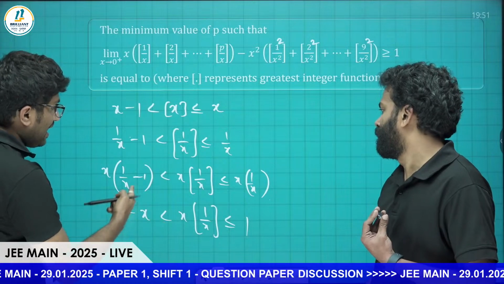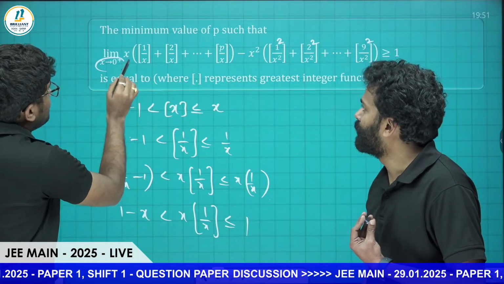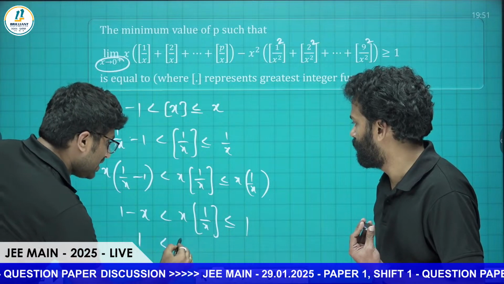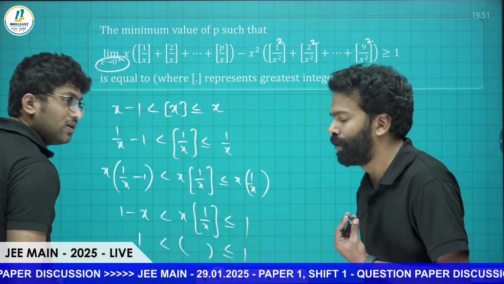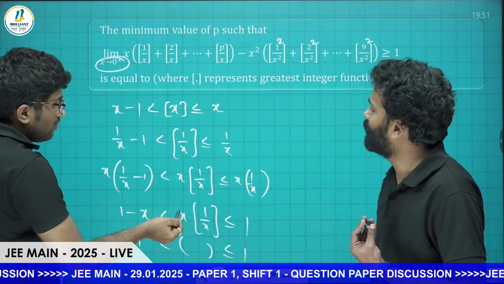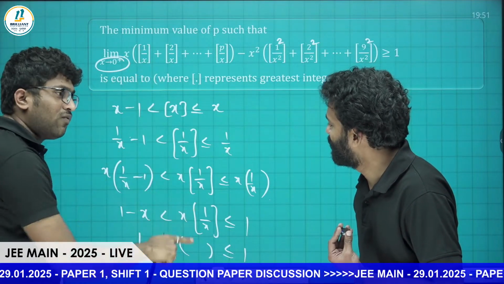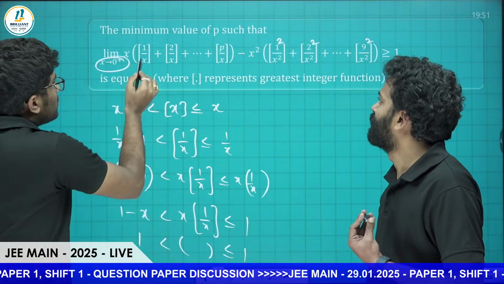So clearly, sir, as x approaches 0 plus, this becomes 1 minus 0, which is 1, less than the same less than or equal to 1. So by sandwich theorem, we can say limit x tends to 0 of x into floor of 1 by x is 1. So this will be 1.